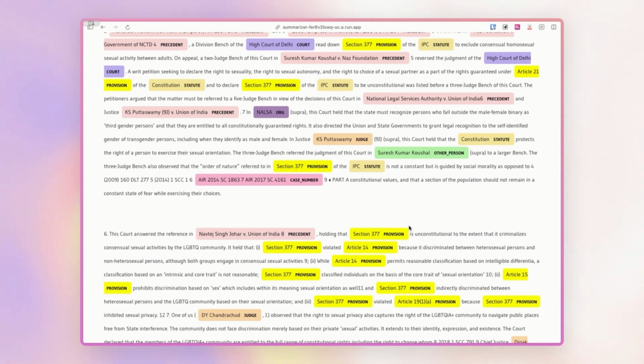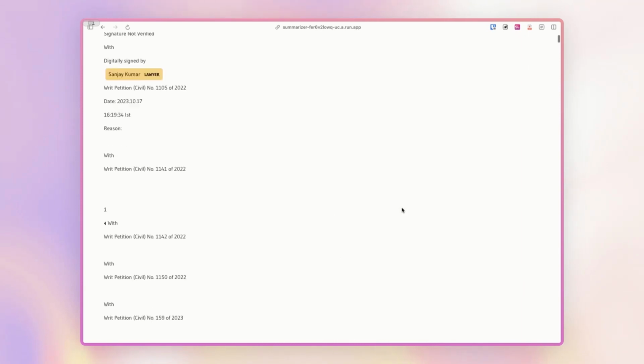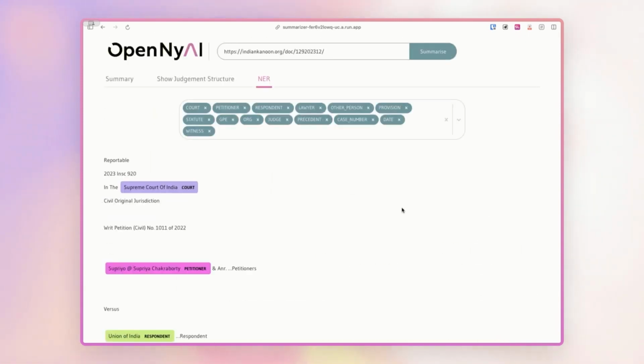You can do analysis on multiple judgments, even predictive modeling, for example, around whether a case might go in one direction or the other based on past data. You could combine it with large language models to do even more interesting analysis and research. These are fairly powerful models. They currently perform at about 90% accuracy, which is the highest so far in India.